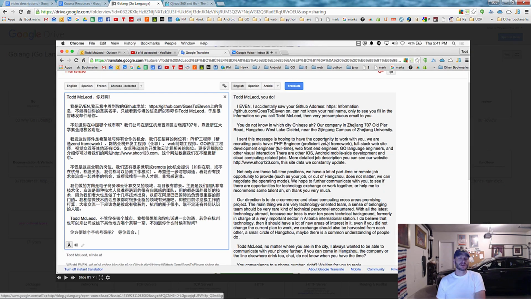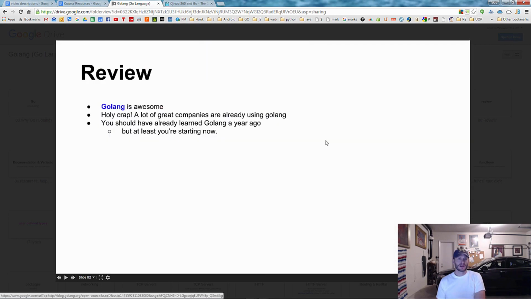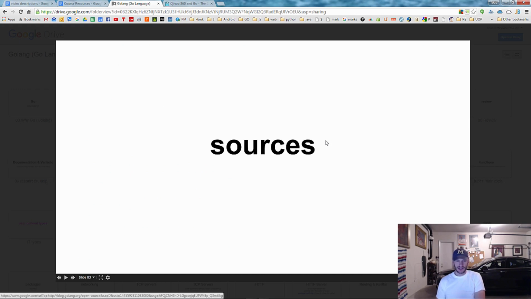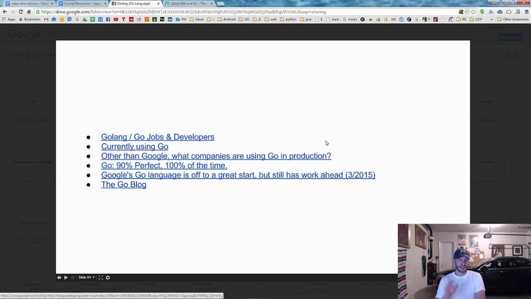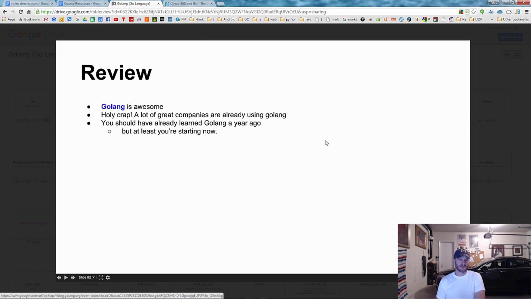And if you learn Go, you'll start getting job offers from all over the world. Here's the most recent one I got from some Chinese company. Pretty awesome. So a little bit of review. Golang is awesome. Holy crap, a lot of great companies are already using Go. And you should have already learned Go a year ago, but at least you're learning it now. And here are some of the sources which you could reference when you open the presentation for where I got a lot of this information.